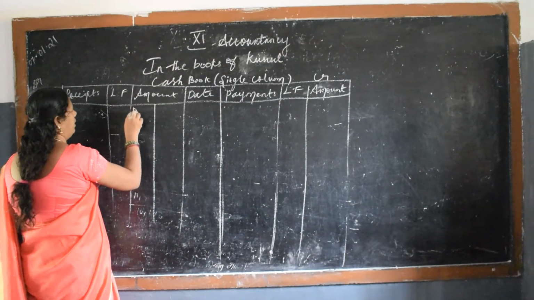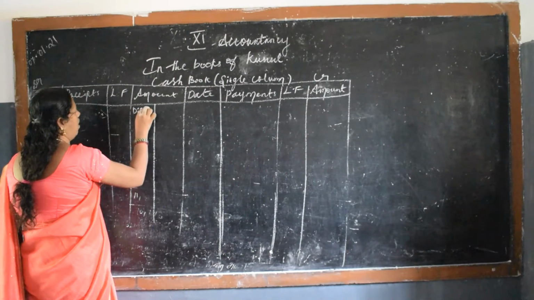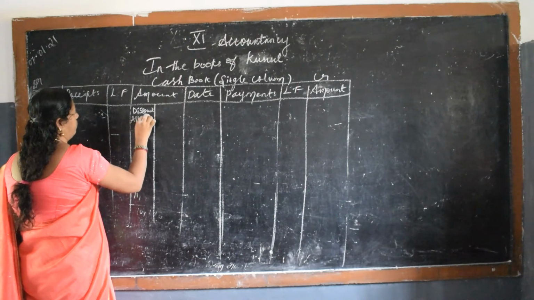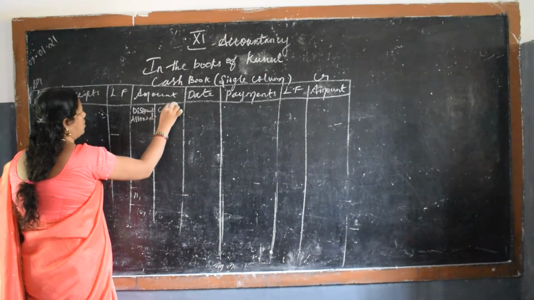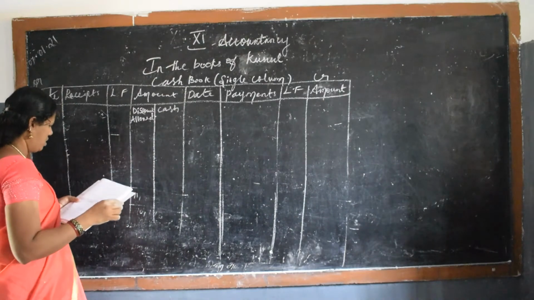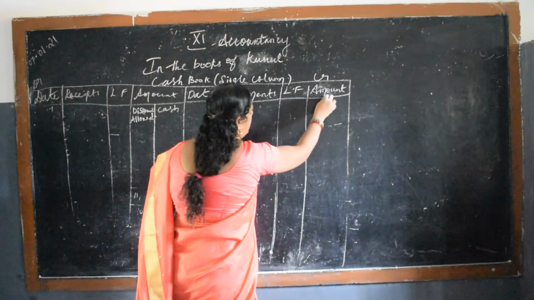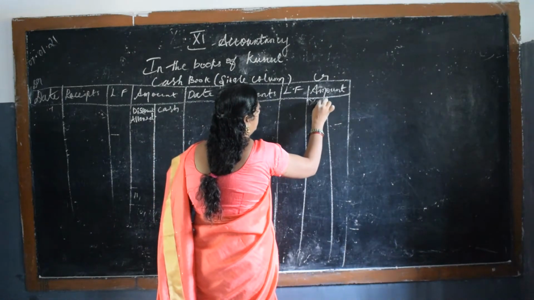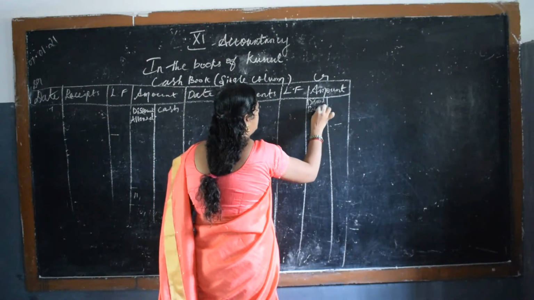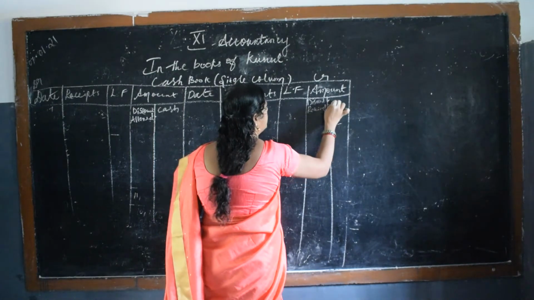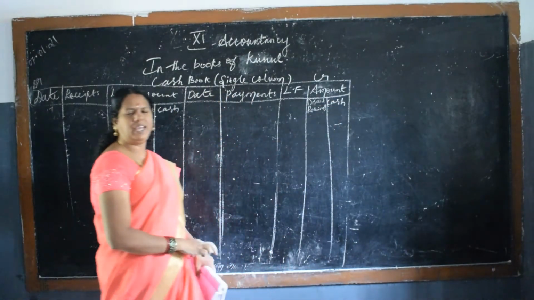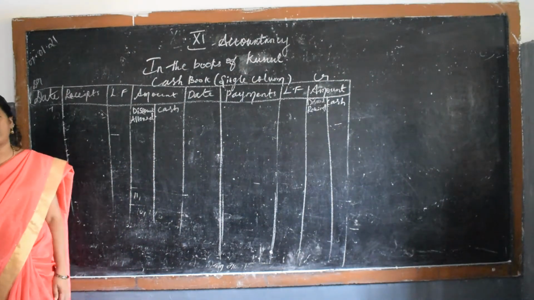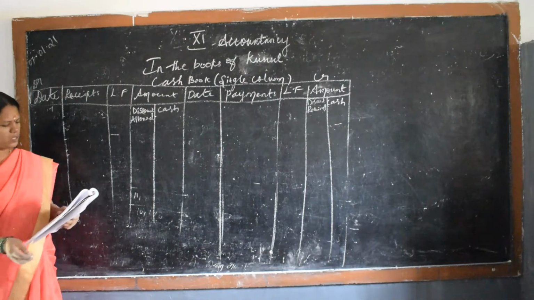So in this debit column you write discount allowed and cash. Discount allowed and cash. And this side also draw two center lines. So discount received, and it is cash. Double column means you are going to concentrate on the discount allowed and the discount received.